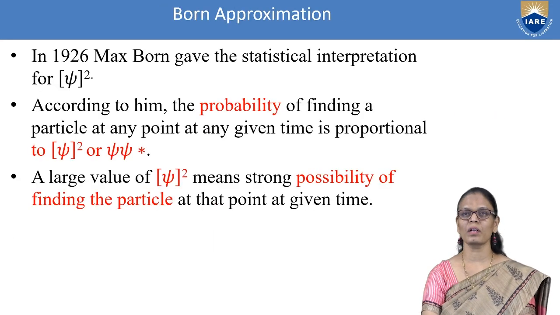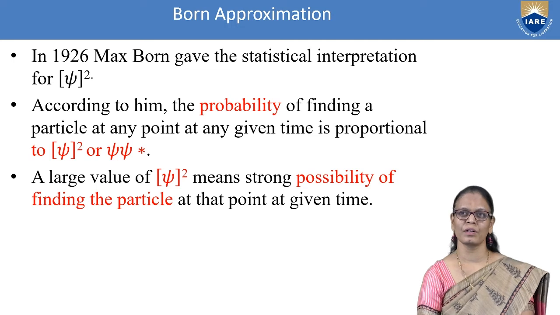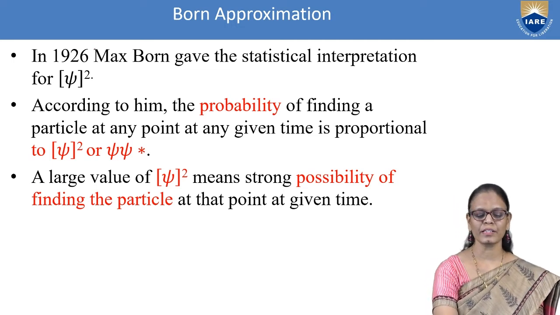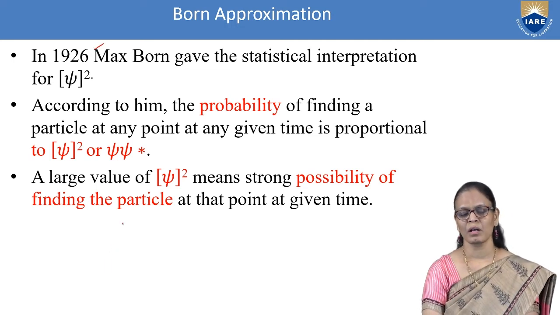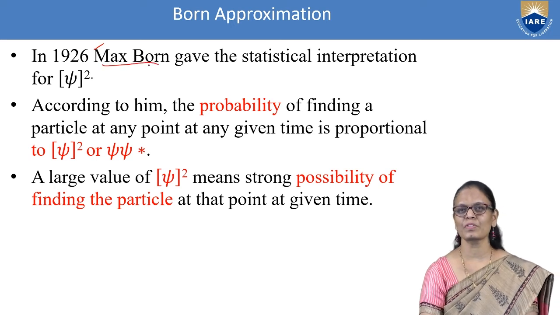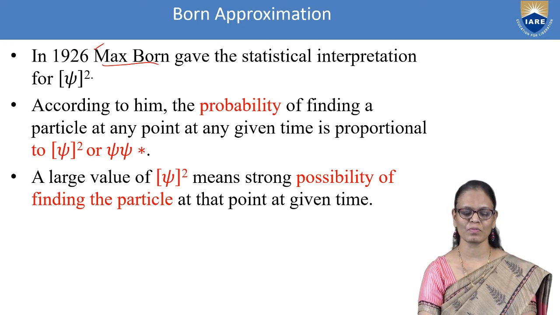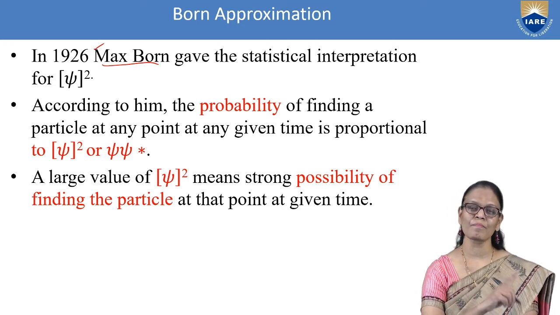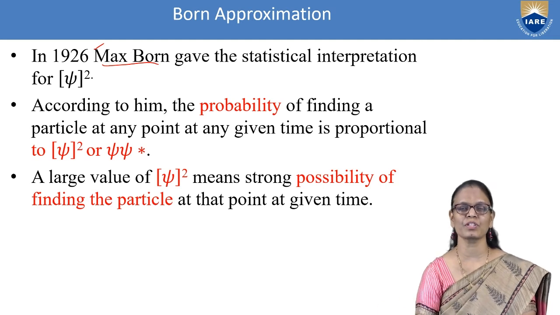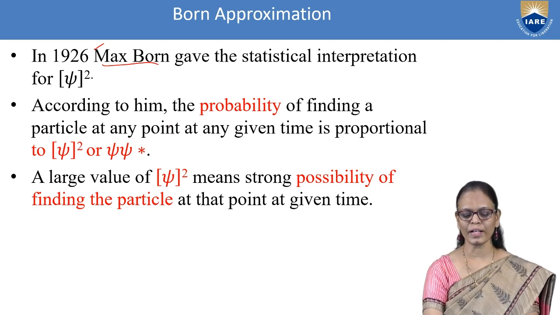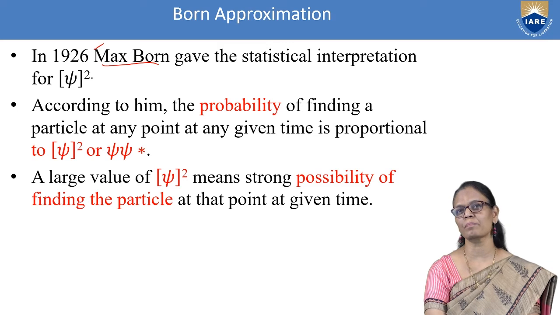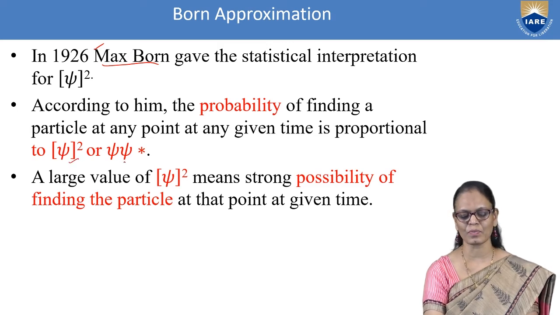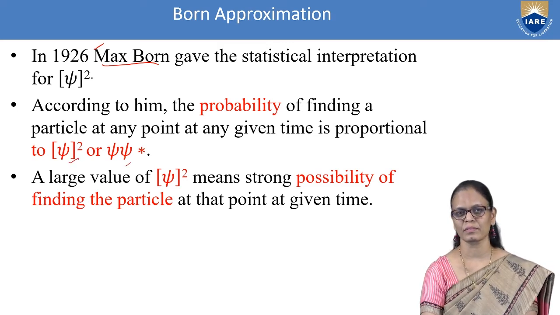Now what is the Born interpretation? In the year 1926, Max Born, the name of the scientist, gave the statistical interpretation for psi square, because the statistical interpretation connects the particle nature and wave nature of the particle. According to him, the probability of finding the particle is proportional to psi square or psi star psi.